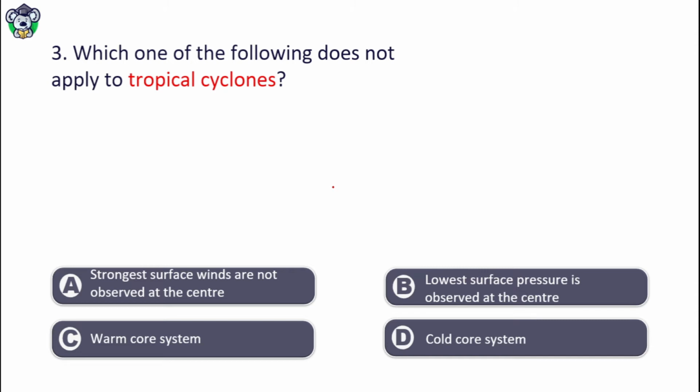Okay, which one of the following does not apply to tropical cyclones? You have to find which is not true for tropical cyclones. Strongest surface winds are not observed at the center. Lowest surface pressure is observed at the center. Warm core system. Cold core system. Which is not true for tropical cyclone? The right answer will be option D, that is cold core system, which is not true for tropical cyclones. Okay, the core of the cyclone is called the eye.